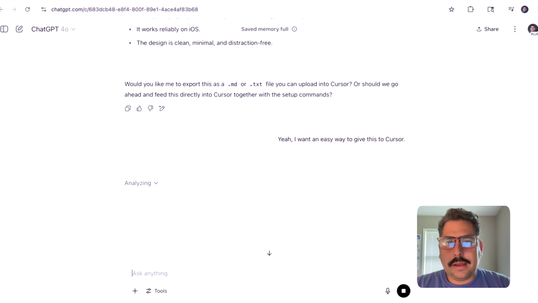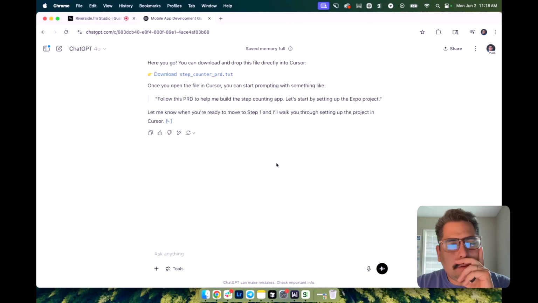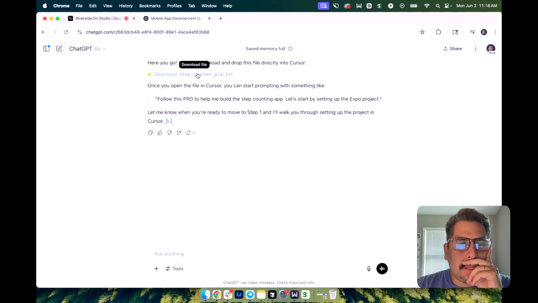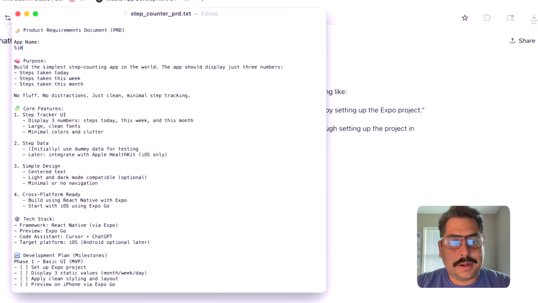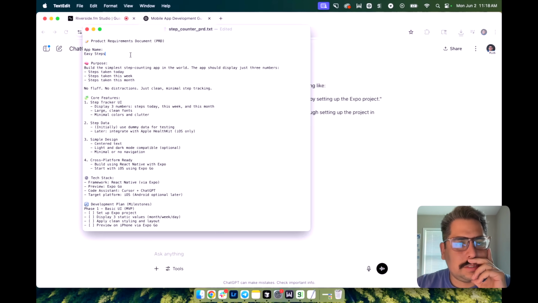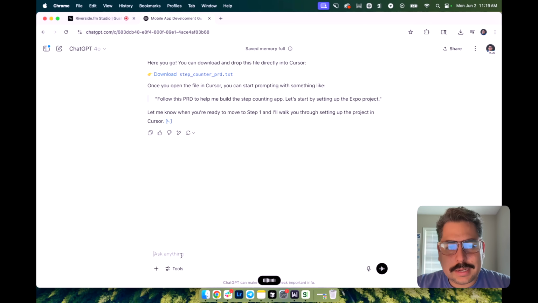Yeah, I think eventually I'm going to obviously have to open up Cursor and really get this going. Download this step counter PRD.txt. I don't know what I'm doing. I can obviously change this name later. Easy Walk or something like that. Easy Steps. Something like that. We'll see. So let me copy this. So Control C. Let's start setting this up in Cursor.